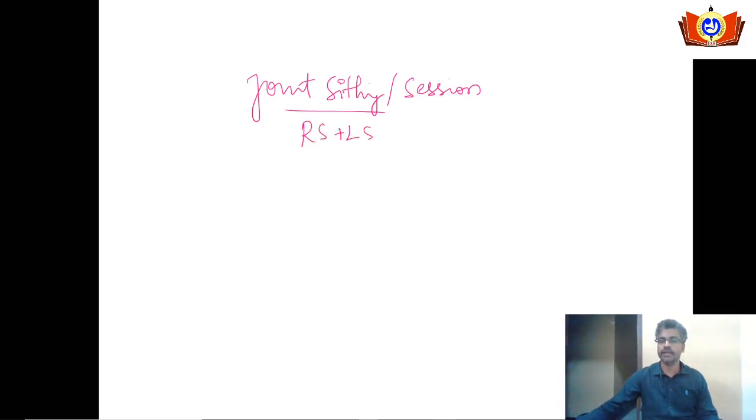Okay, let's speak about the joint sitting or the joint session of Parliament. What do you understand by the word joint sitting? Joint sitting is, in simple words, Rajya Sabha and Lok Sabha sitting together to discuss a few issues and to resolve problems. Who will summon the joint sitting? It is the power available with the president. He is the authority who will summon the parliamentarians to come for the joint sitting.